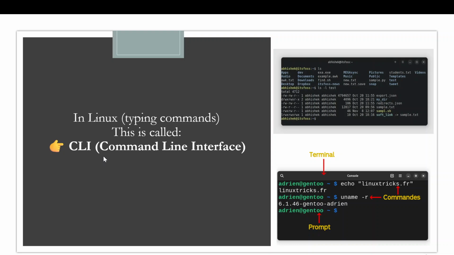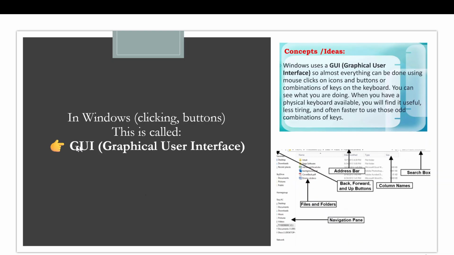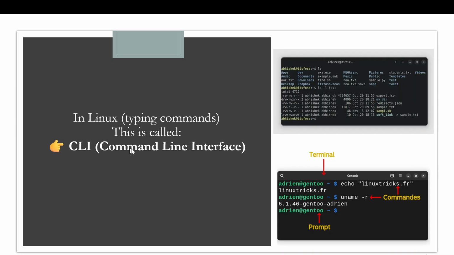So are we understanding that Linux is an operating system just like Windows? The only difference is that in Windows we are using GUI, and in Linux we are using CLI. It is just the difference of how we are interacting with the computer.